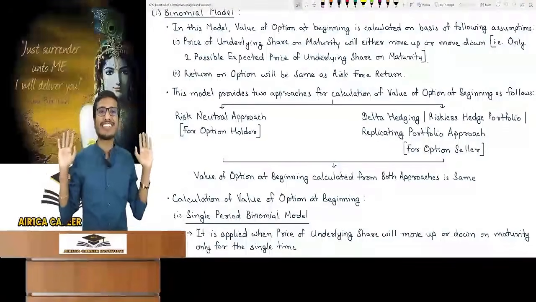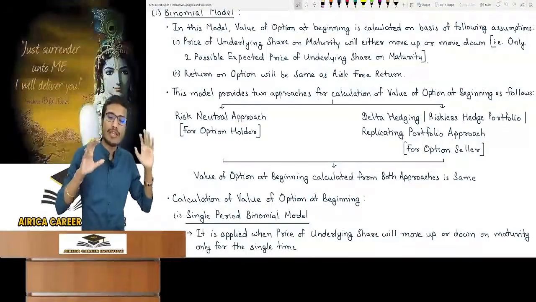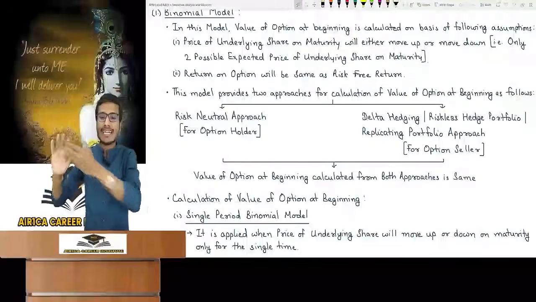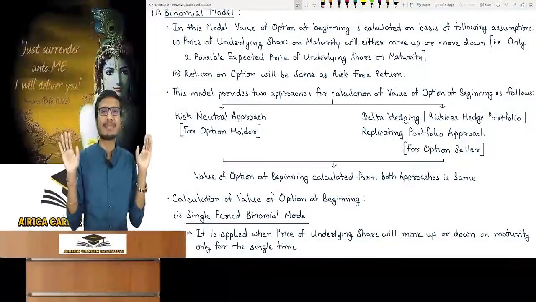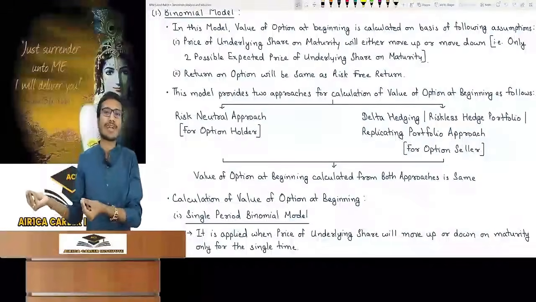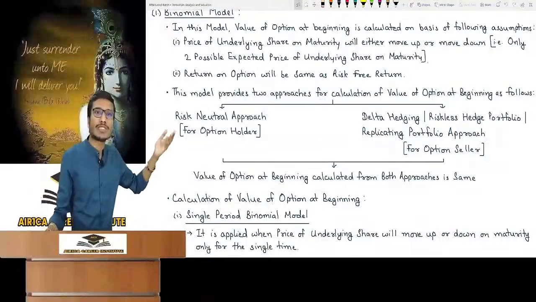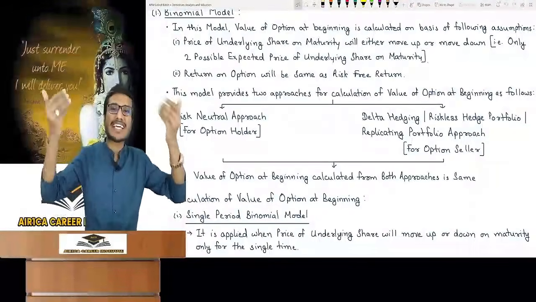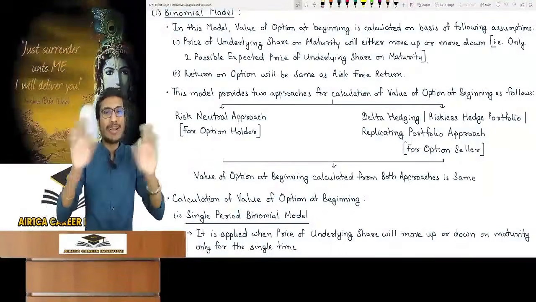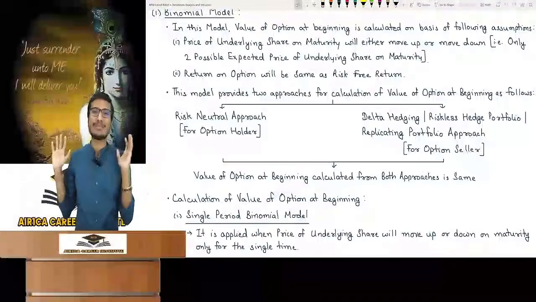There's no difference. The risk neutral approach, if we present its formulas in a different way, then it becomes the delta hedging approach. No difference at all. Then why did they make it? They are mad. They have done it in practical life. Option holder thinks from this approach, and option seller thinks from the delta hedging approach. Difference is in approach. So there's nothing else. Ultimately, the answer, everything is same.